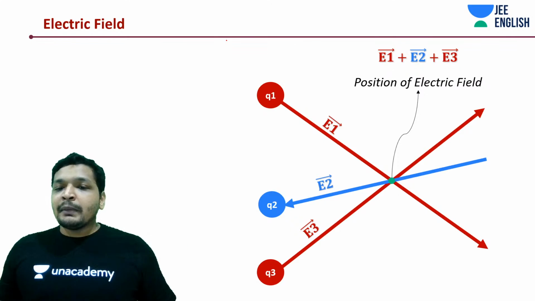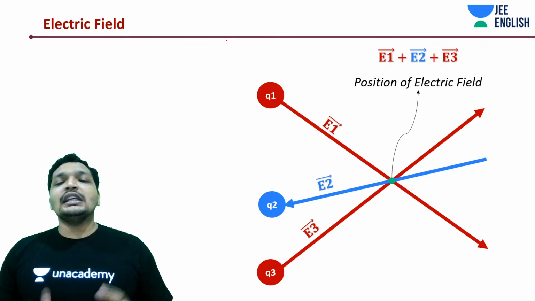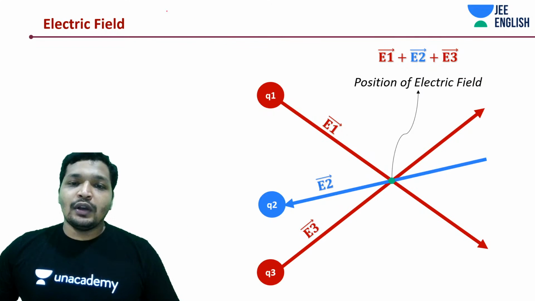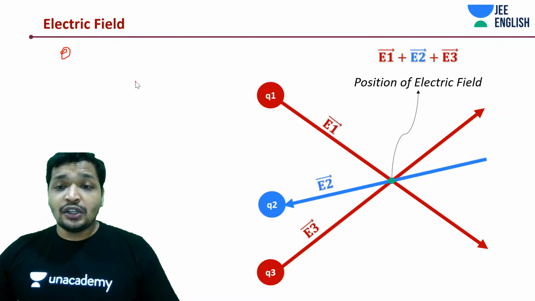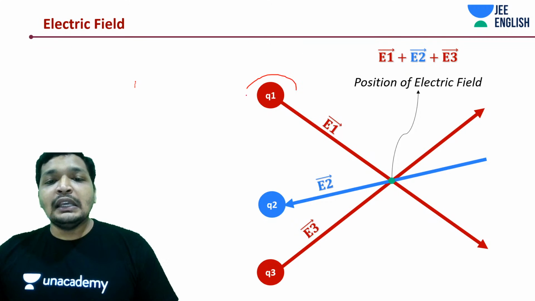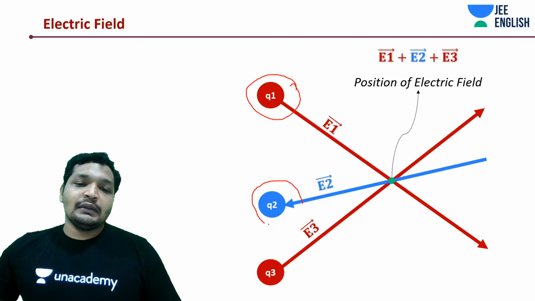If you remember, every charge has its individual field, and these fields are not affected by the other charges. Charge Q1 has its individual field E1, which is not affected by the field E2 created by Q2.